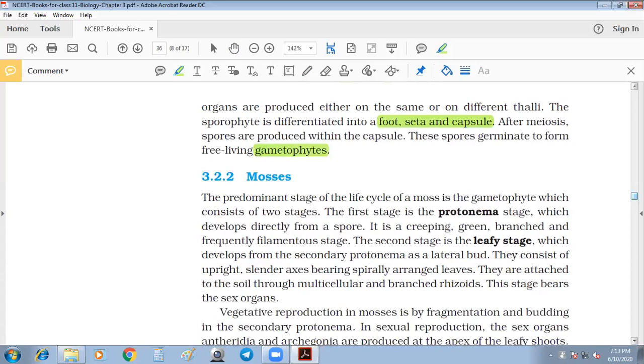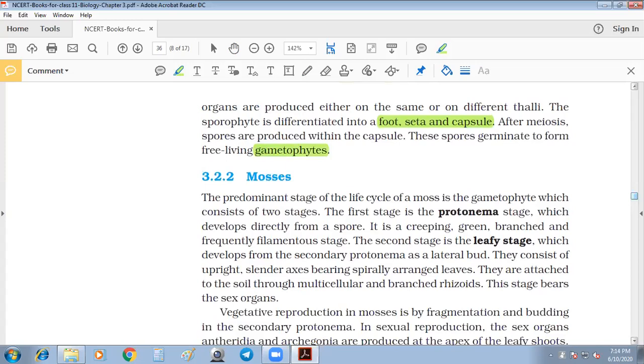Then in the case of Bryopsida, the plant body of mosses is made up of stems. Now we go on to the mosses. In Bryopsida, the stems have rhizoids, and the presence of leaves in the gametophyte is a unique characteristic of mosses.